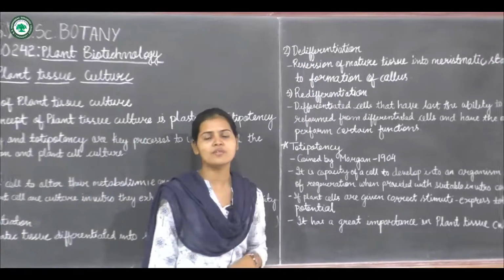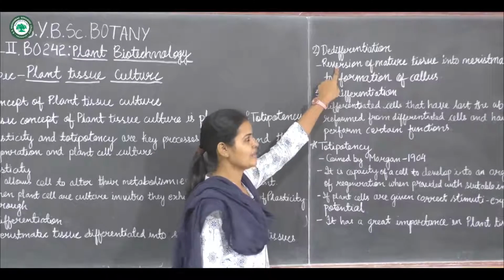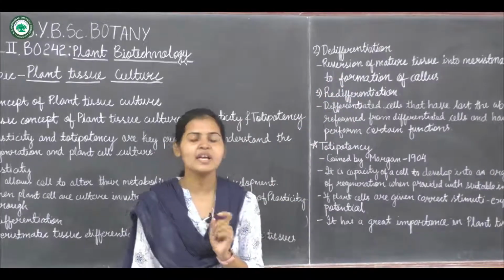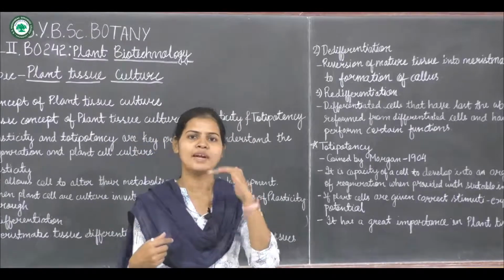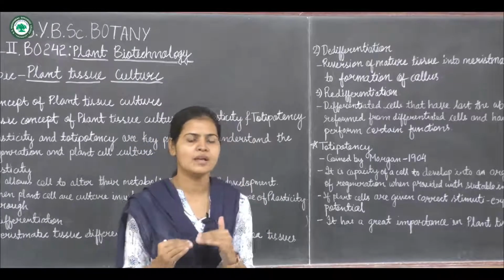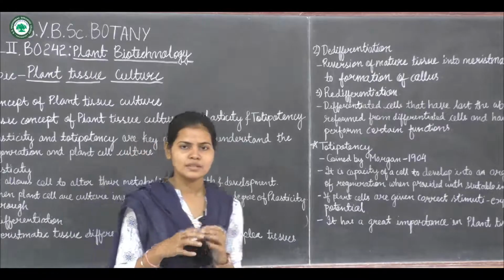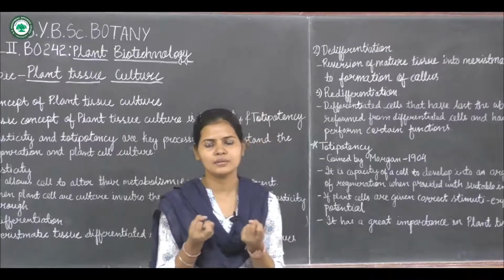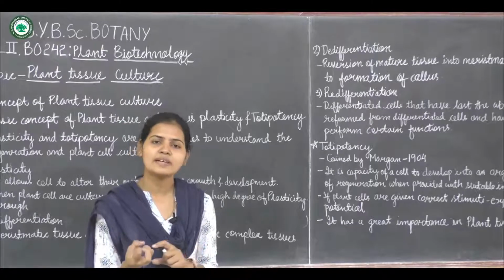Now what is de-differentiation? Reversion of a mature tissue into meristematic cells, leading to formation of a callus. In differentiation, a meristematic cell divides into a simple or complex cell. Now what is happening in de-differentiation? The meristematic cells start dividing, and they attain maturity.